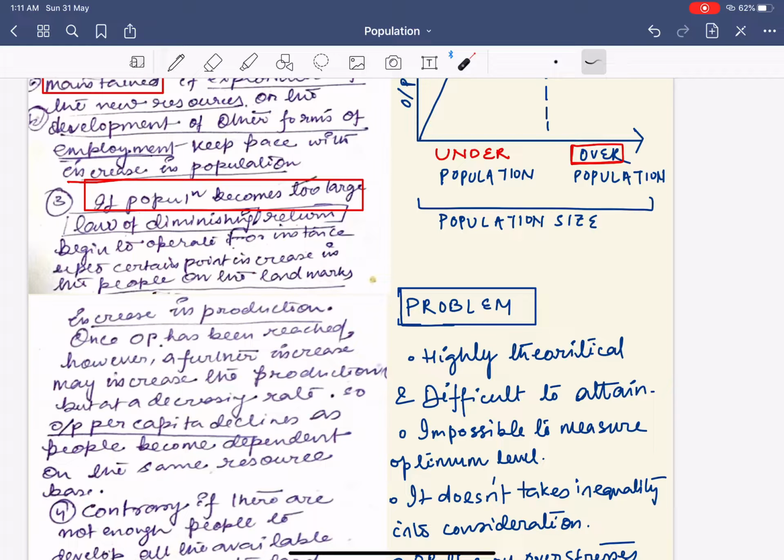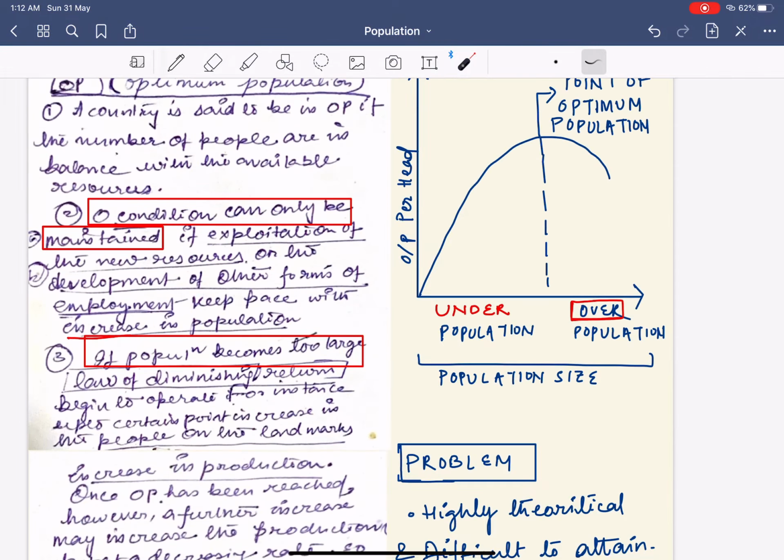So basically, if the population becomes too large, then the law of diminishing returns will begin to operate. For instance, up to a certain point, an increase in the people on the land increases the production. It says that up to a certain point it's okay, but beyond that, let us understand this.